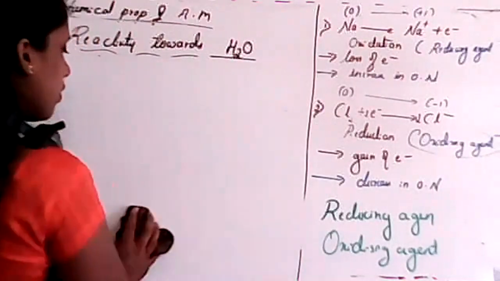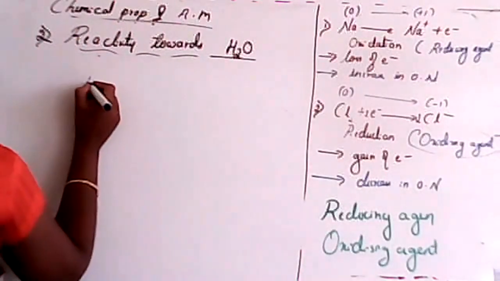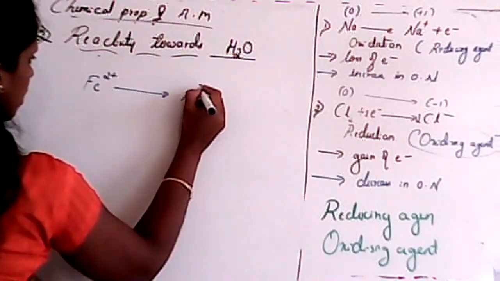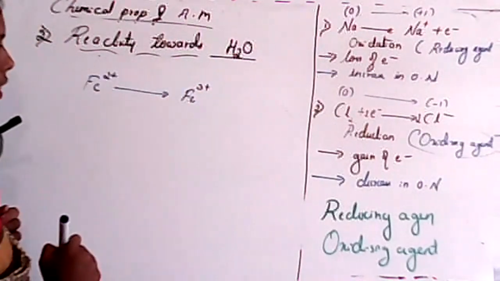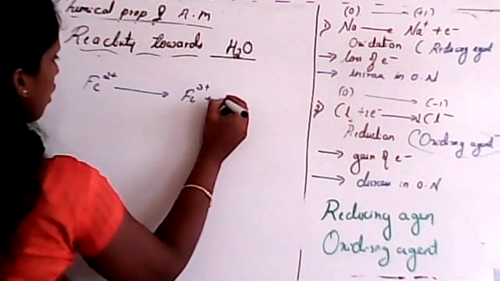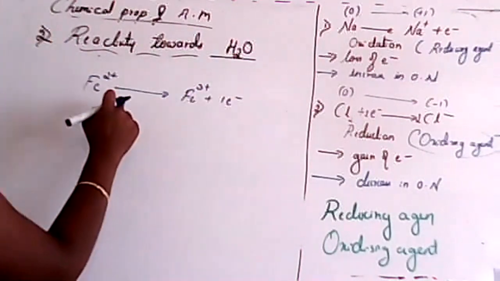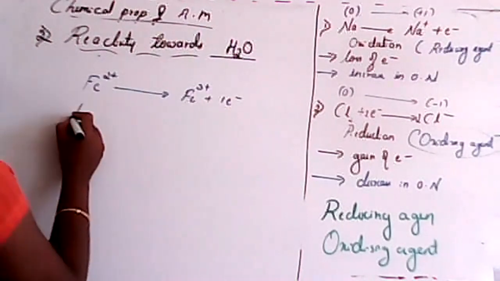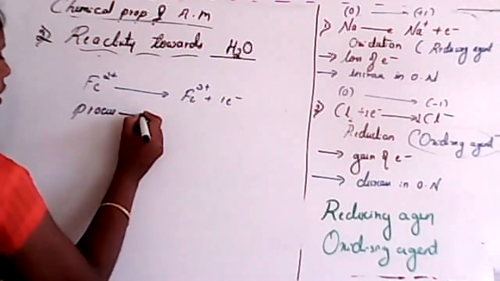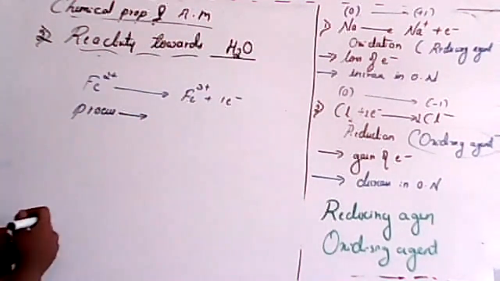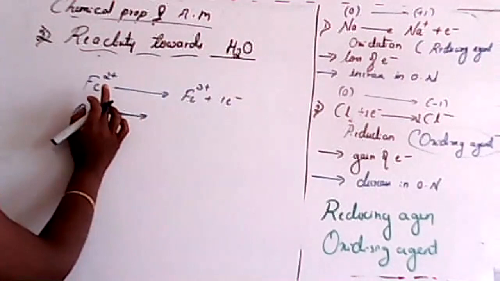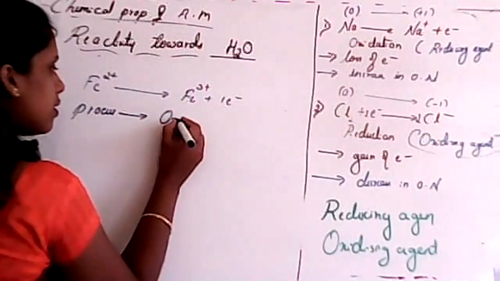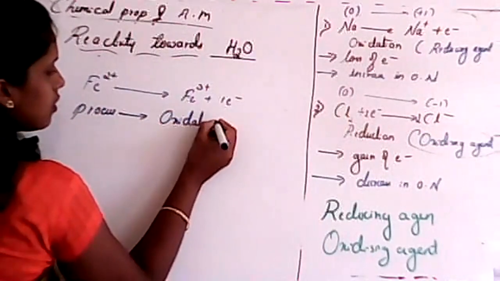See, I'll consider a simple example. Fe2+ converts into Fe3+ with the elimination of one electron. Now tell me, is this process oxidation or reduction? Just see that and tell me. This process is oxidation because from 2+ to 3+ there is an increase in oxidation number. Yes, the process is oxidation.